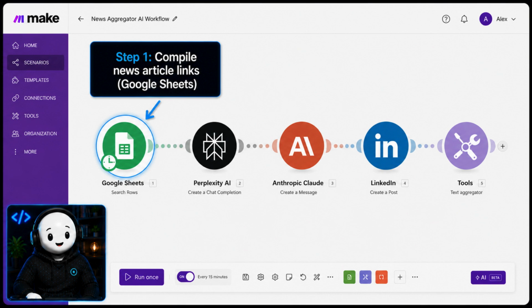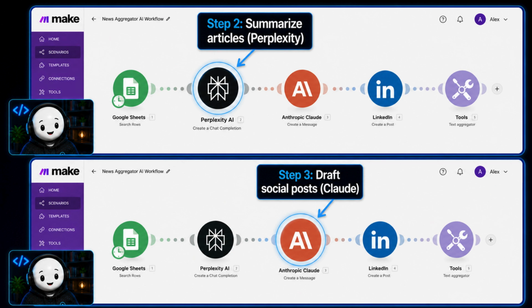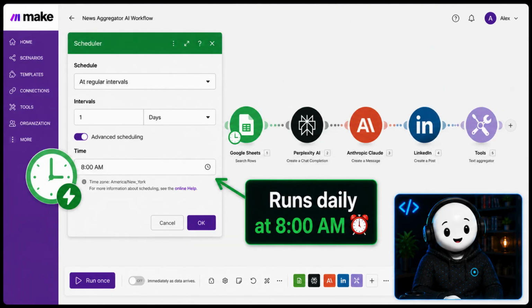Here's a real-world example. Following Helena Lu's amazing tutorial, I created a simple AI workflow using Make.com. Step 1. I compile links to news articles in Google Sheets, and this is that Google Sheet. Step 2. Perplexity summarizes those articles. Step 3. Claude drafts a LinkedIn and Instagram post using a prompt I wrote, and I can schedule this to run automatically every day at 8 a.m.